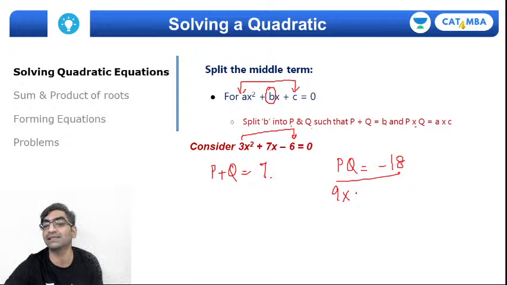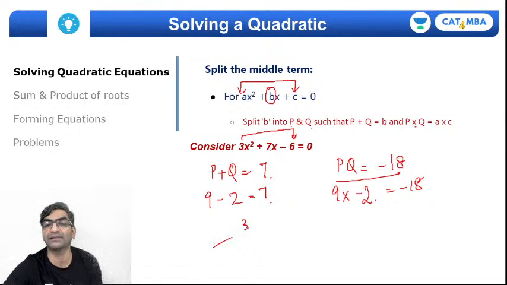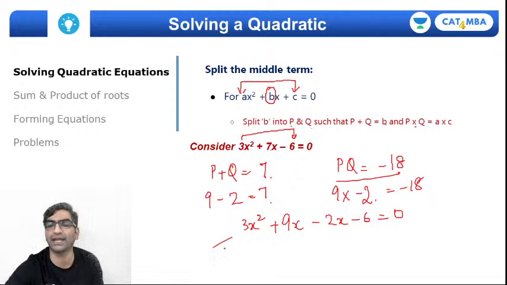And you can immediately see what numbers we can consider. 9 and minus 2 give me a product of minus 18, and 9 minus 2 give me 7. So let's go ahead and solve it. How do you do that? 3x square, split the 7x into these two terms, plus 9x minus 2x minus 6, and then take common as appropriate. Here I can take the first two terms, 3x as common, I'll get x plus 3. Second two terms I'll take minus 2 as common, again get x plus 3.